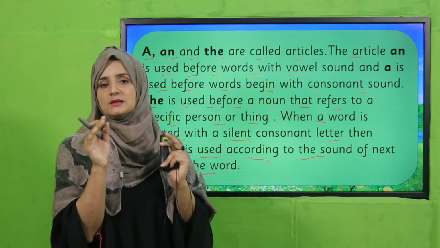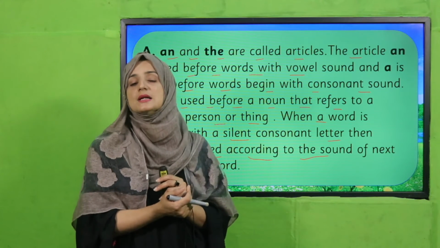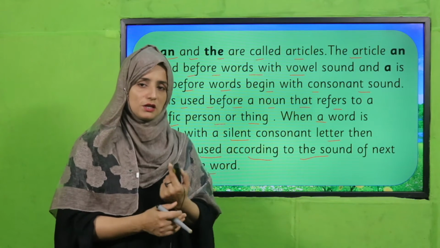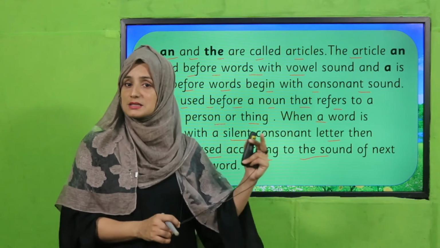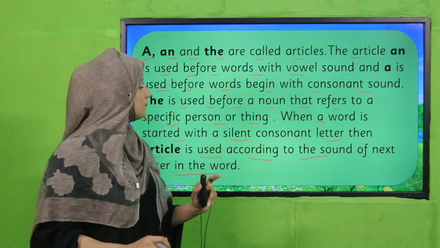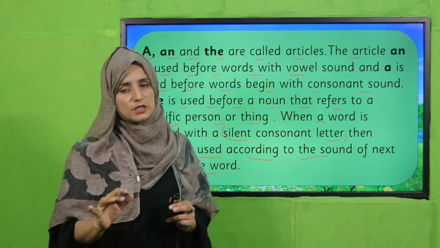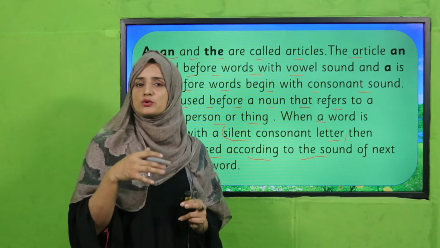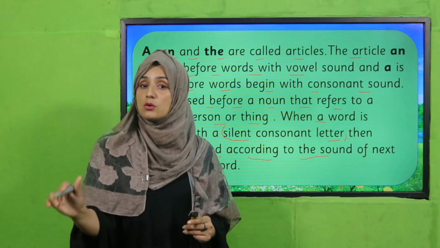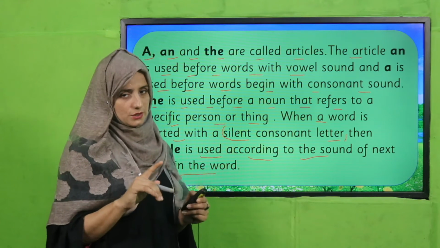Remember, my dear students, that the is used to refer to a specific person or thing. What are specific things? They can be a proper noun. We can use the with a proper noun and with specific things that we have already discussed. When we talk about them again, the refers to the specific person we have already discussed. But how can we use articles with silent consonant letters? It means that if the first letter is silent, we add the article according to the sound of the next letter. Remember, we use articles according to the sounds of the letters.